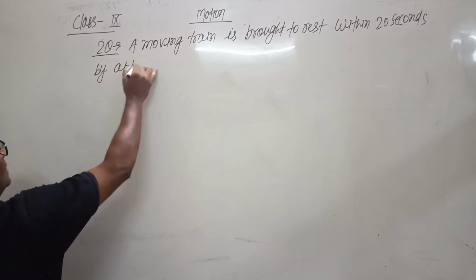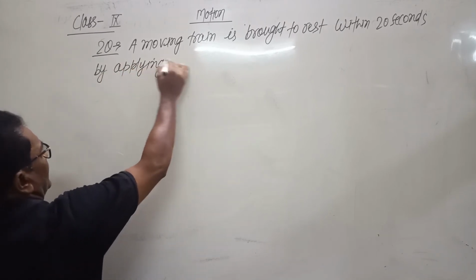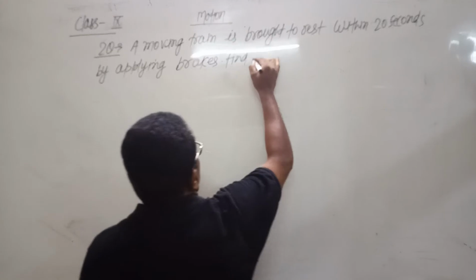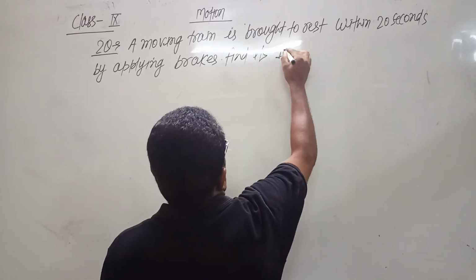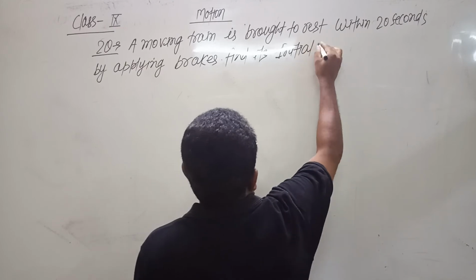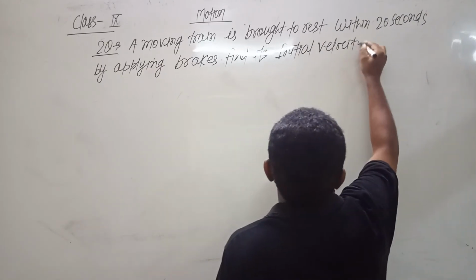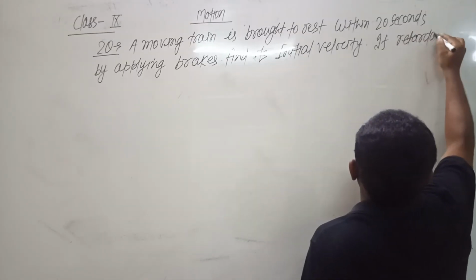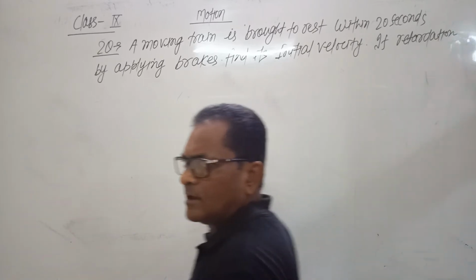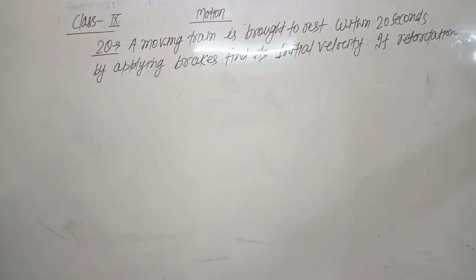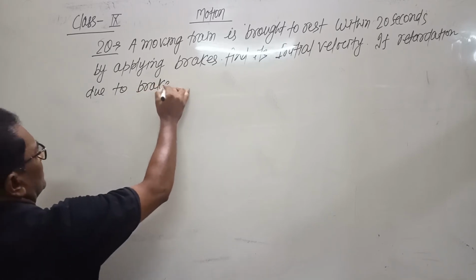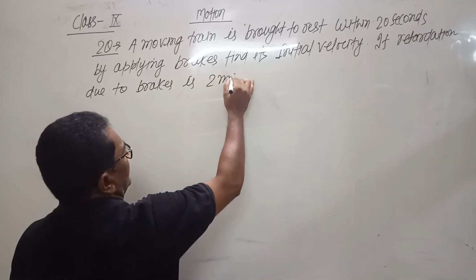Find its initial velocity if the retardation due to brakes is 2 meter per second square.